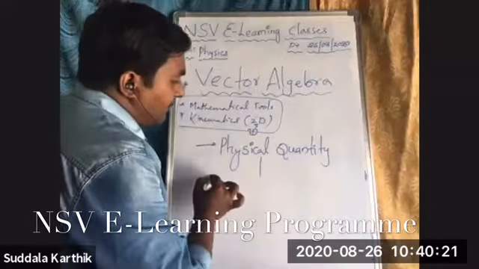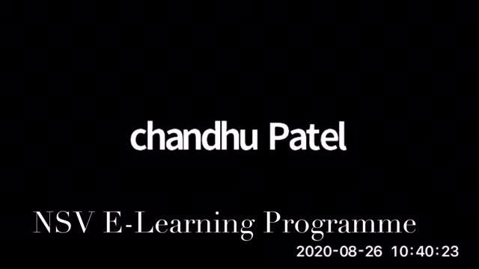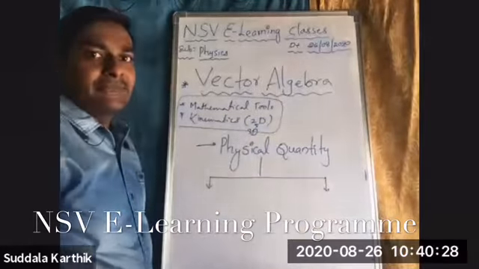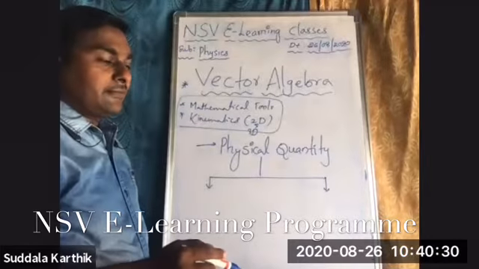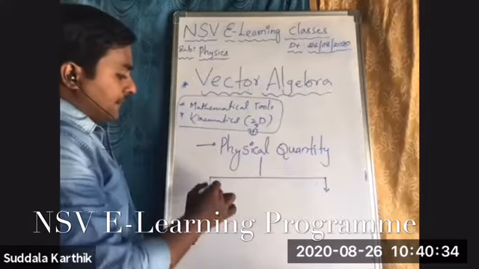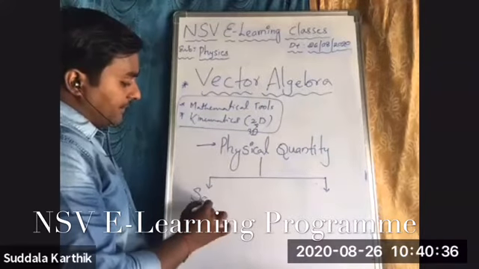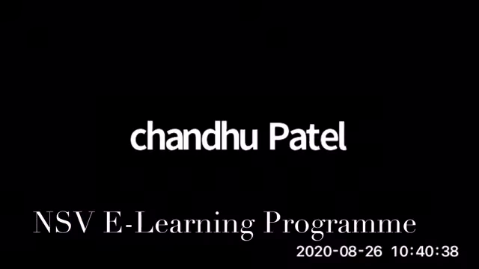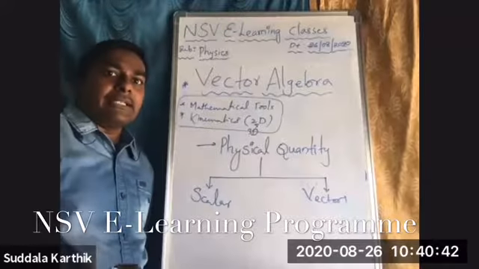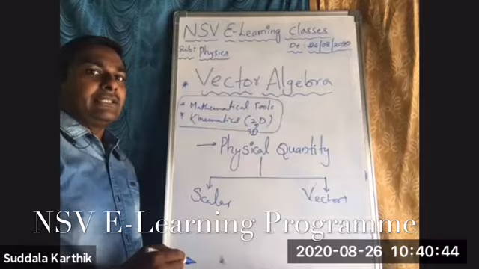Those physical quantities are classified into two different types. The first one is scalar physical quantities, and the other is vector physical quantities.